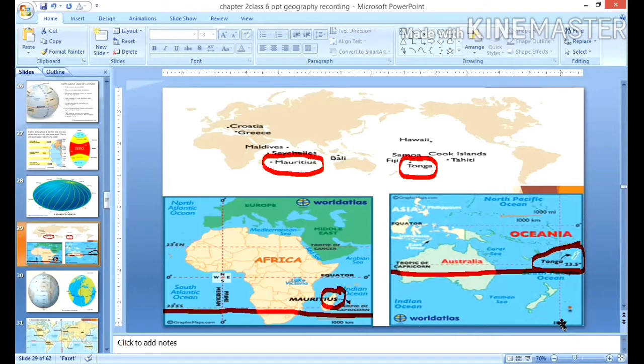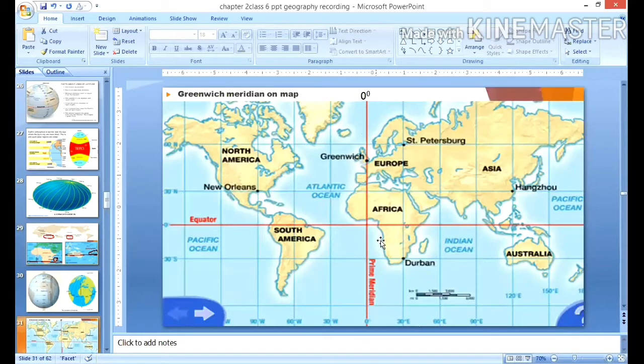Why is this line of reference necessary? Because to find out how far east or west these places are. Clear? So this is the line of reference, and this line of reference is called the prime meridian. If you want to find out how far a place is from the east and west, you need a line of reference, and that reference line is called the prime meridian. You can see all these vertical lines. These help us to find out the distance between any two places. For that, we need these longitudes.